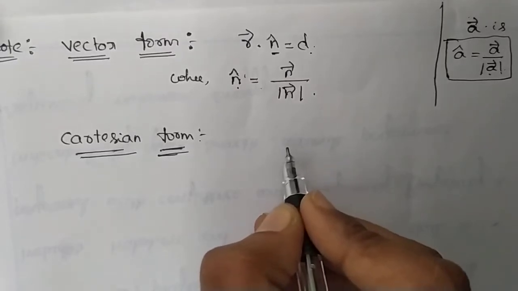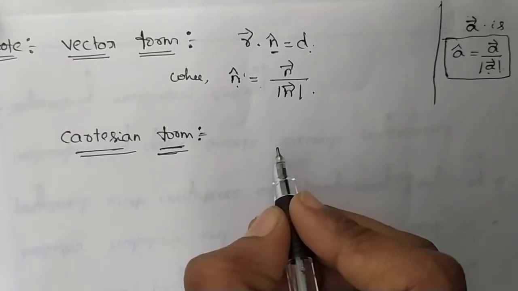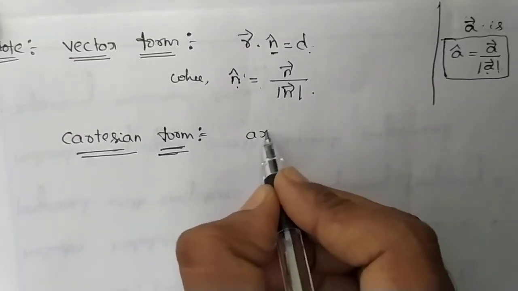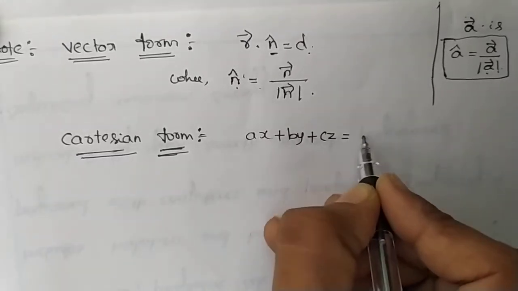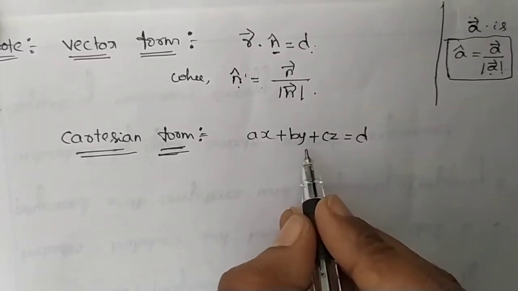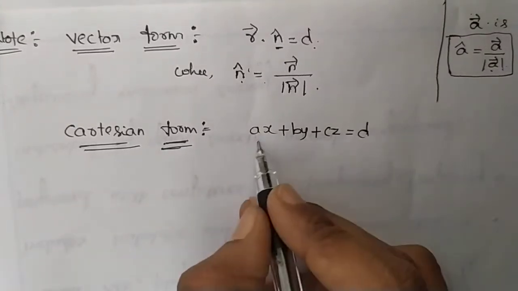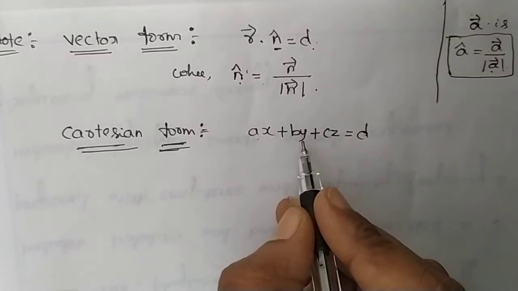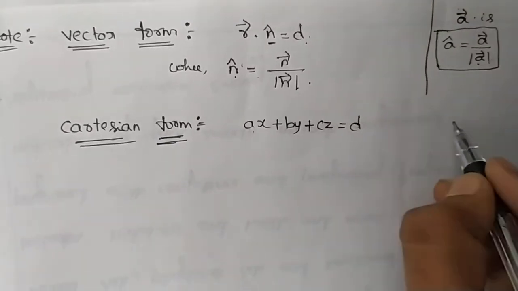But in the problems we will take it as Ax plus By plus Cz equals d. If you want, you can take Lx plus My plus Nz equals d. Then what is the difference? Here A, B, C are the direction ratios of the normal.